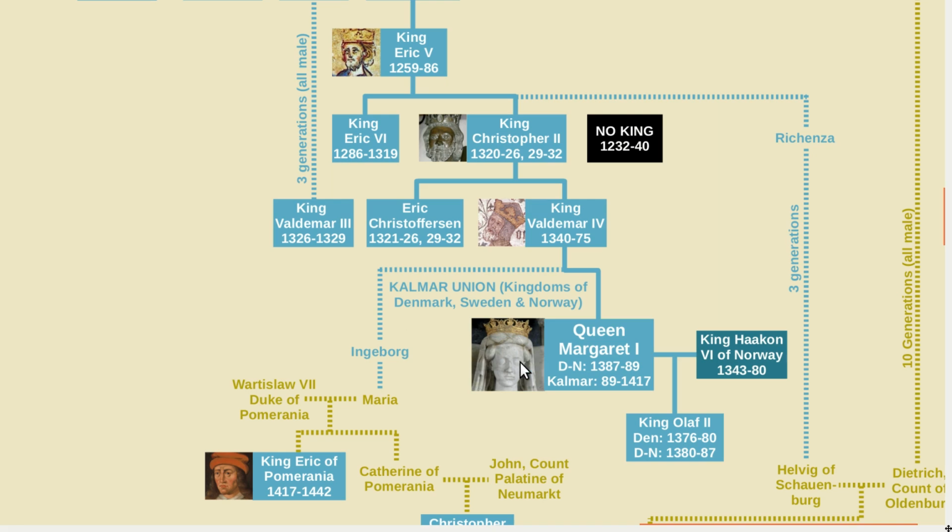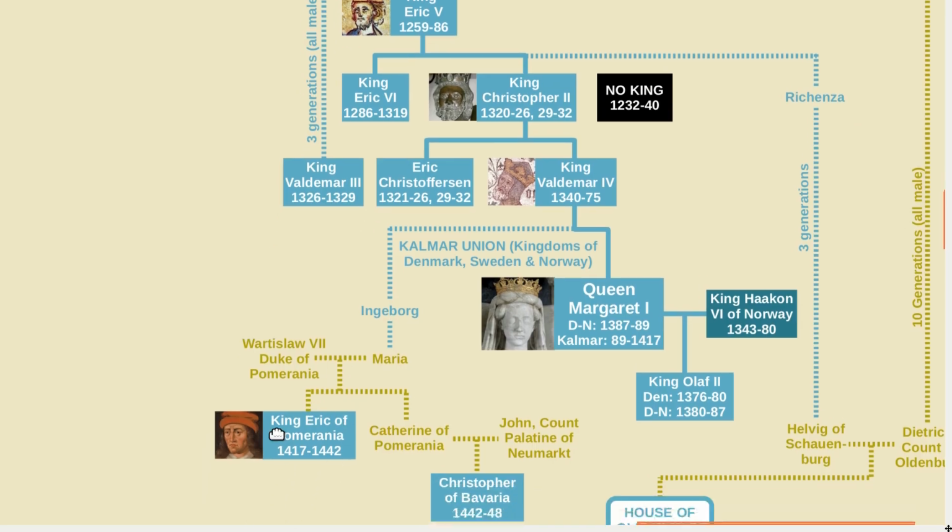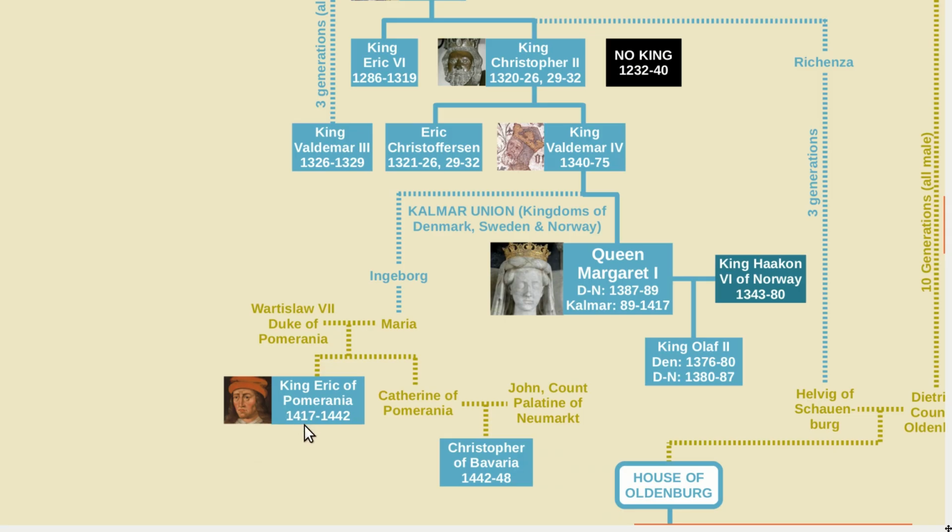Part of the agreement was that this individual, the grandson of Margaret's sister, would become king of all three countries. He was crowned earlier than this, when he was a young child, but Margaret retained control until her death in 1417. King Eric, known as King Eric of Pomerania, reigned until 1442. By this point, he had been deposed in all three countries and replaced by his nephew, Christopher of Bavaria.